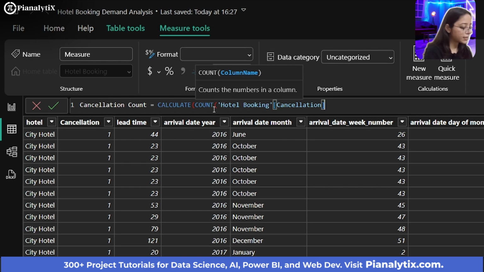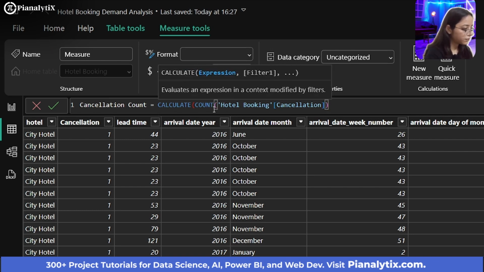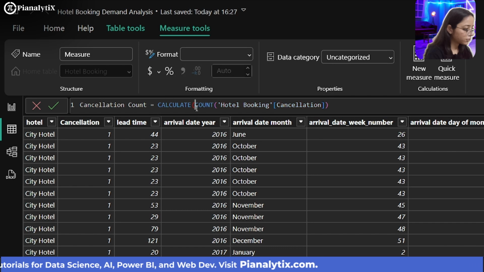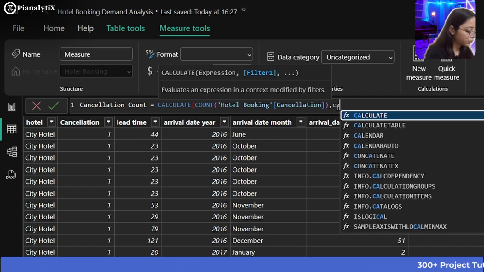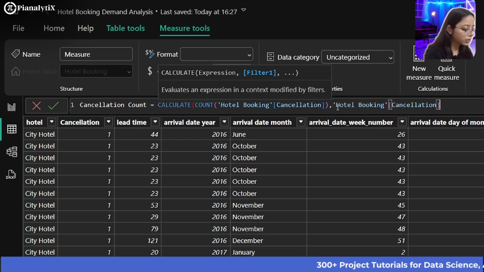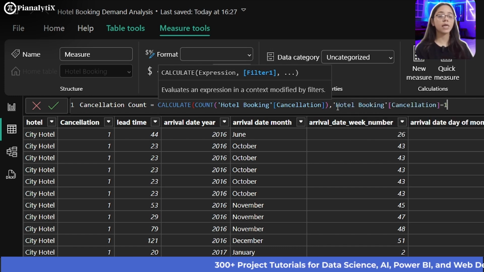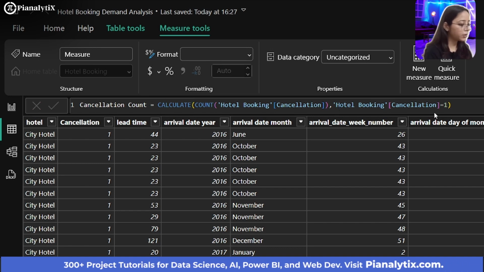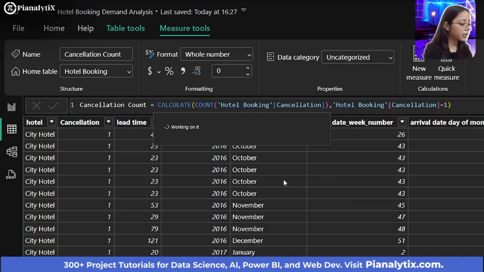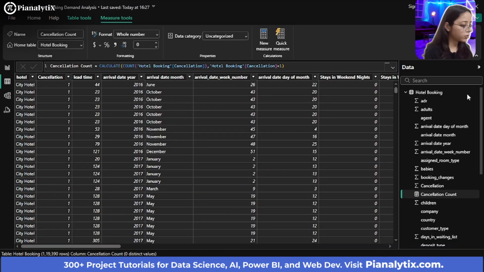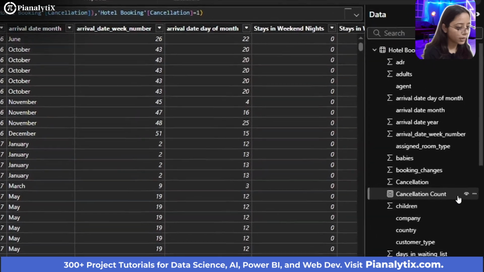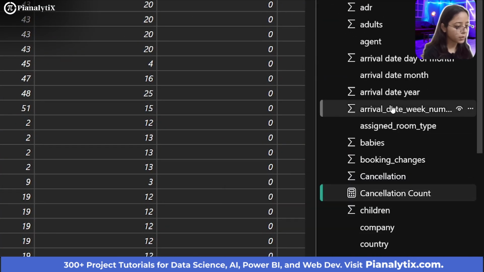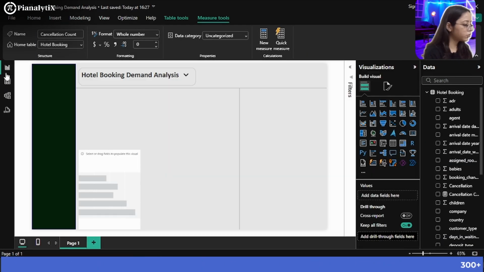Count hotel booking cancellation, where cancellation equals 1, where cancellations actually occurred. So let me just close this and click on enter. Now it will create a measure of the cancellation count. If I zoom out, you will see that we have gotten this measure. So we'll go back to the report view.